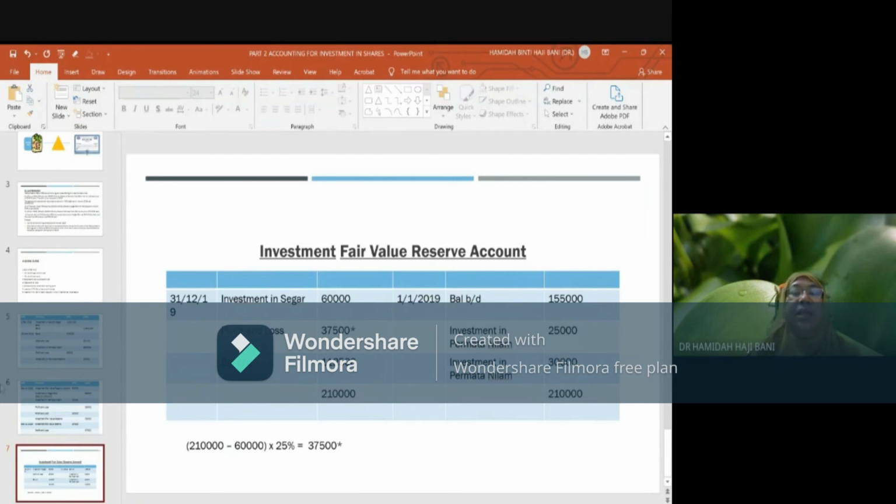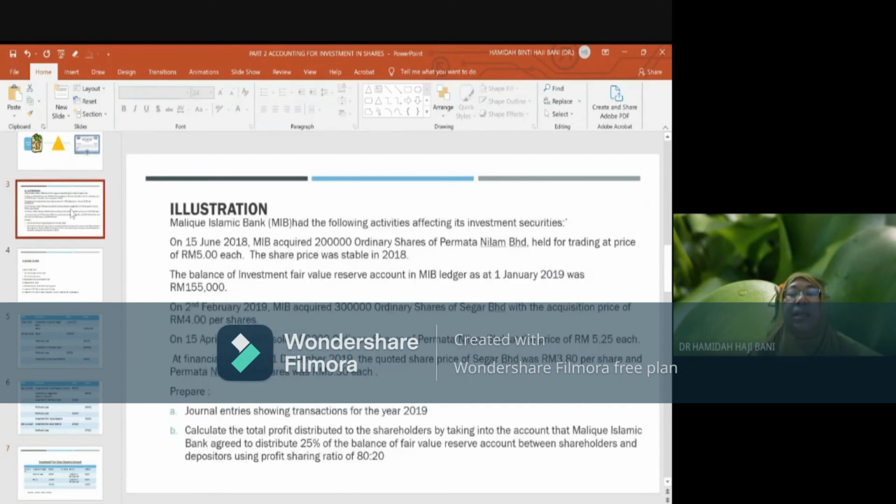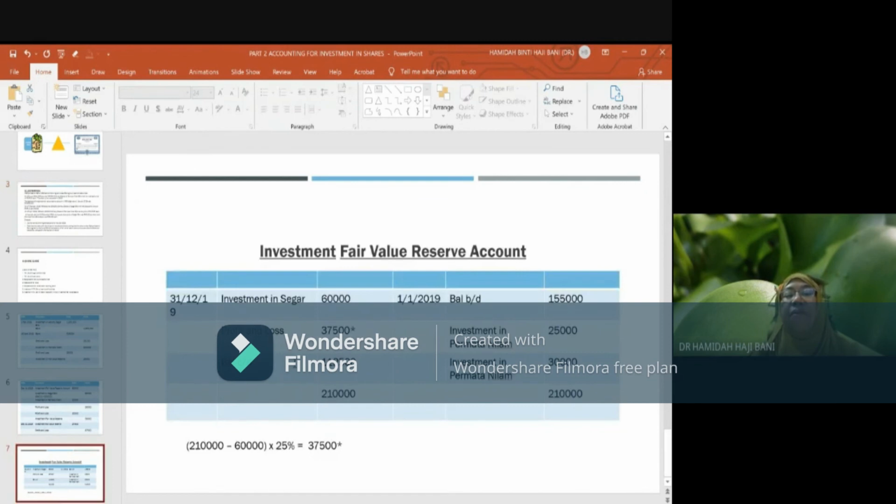In this particular question, what does it say? It says that the company agreed to distribute 25% of the balance in fair value reserve. Therefore, this is only 25% out of the balance. How to calculate the balance?